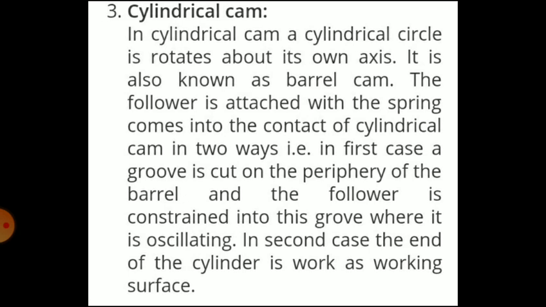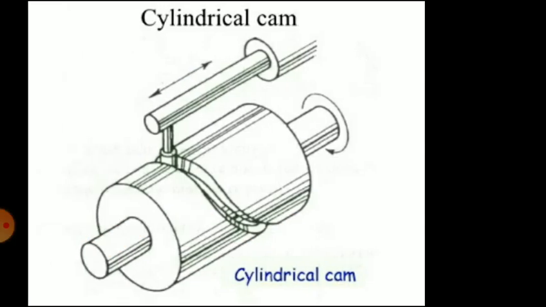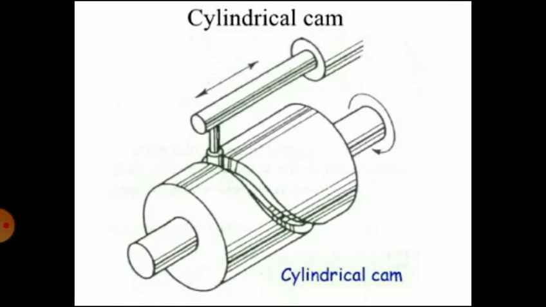So the groove is cut on the periphery of the barrel or the cylinder, and the follower is constrained in this groove where it is oscillating. The arrow is shown for the oscillating of the follower, because that follower, which is inside the groove, is placed on the surface of the cylinder.